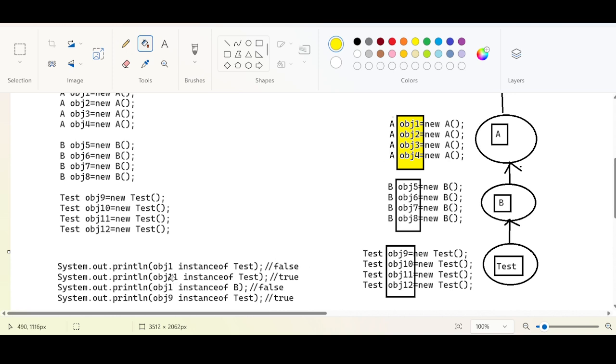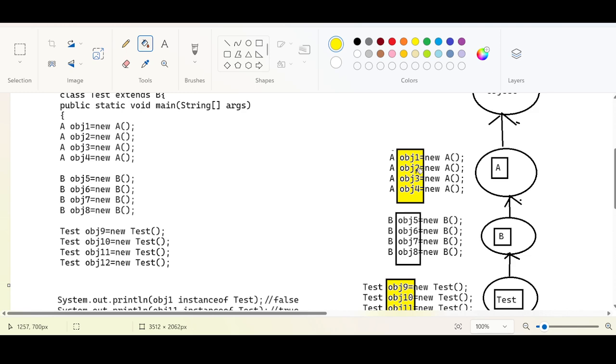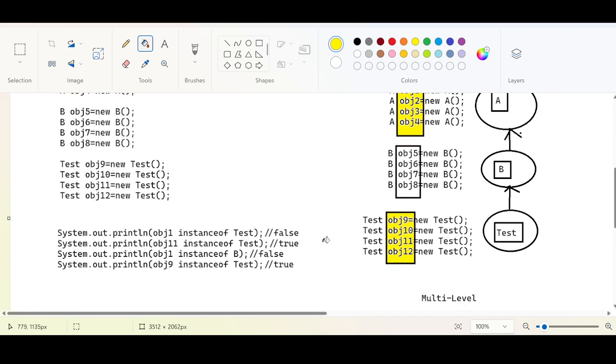What is the second question? obj11 instanceof Test. obj11 is here, and we are checking if it is an instance of Test. Of course it is, so we are getting true. So far so good. These questions are easily visible. Can anyone answer this? obj1 instanceof B, I am saying. obj1 is of what?